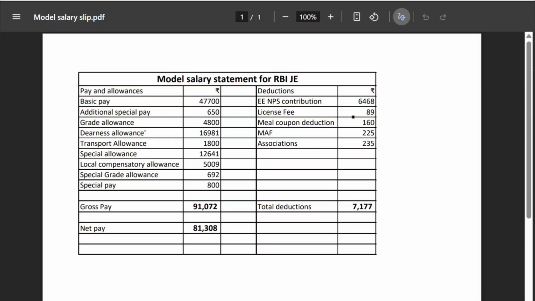One more thing is that you have to contribute to NPS. 10% of basic pay plus DA will be deducted from your side. The employer also contributes 14% of basic plus DA. Both amounts will be transferred to your NPS account. If anyone avails quarters, then license fee will also be deducted. You can go through the model salary statement.